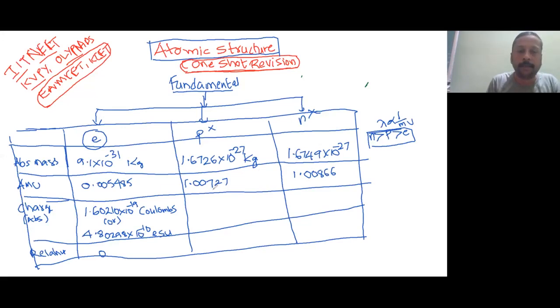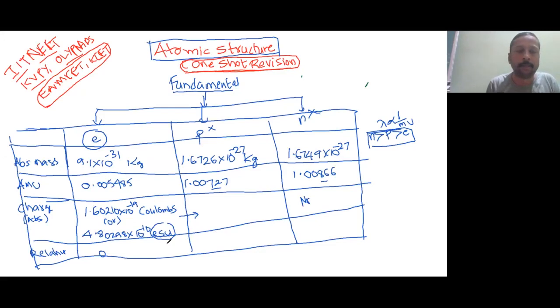Okay, so next here you can also confirm the AMU, atomic mass unit: 1.00727, 1.00866. Understood? And charge is exactly the same in terms of coulombs. People study 1.6, but after that 1.60210 into 10 to the power of minus 19 coulombs, and in electrostatic unit ESU, it is 4.8029 into 10 to the power of minus 10 ESU. Okay, relative charge of proton and electron is exactly the same. There is no difference at all, and there is no charge in the neutron.